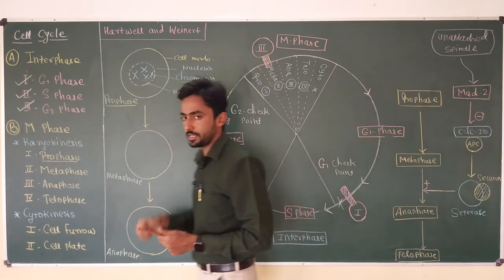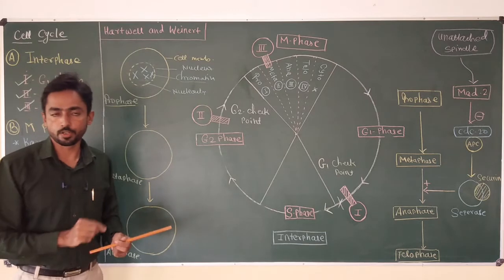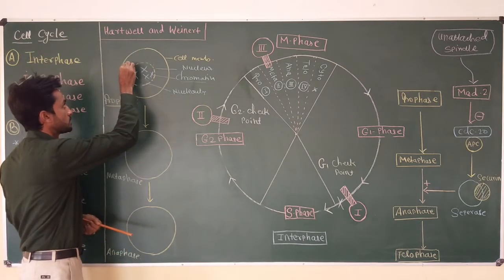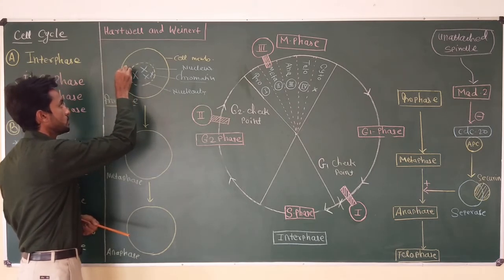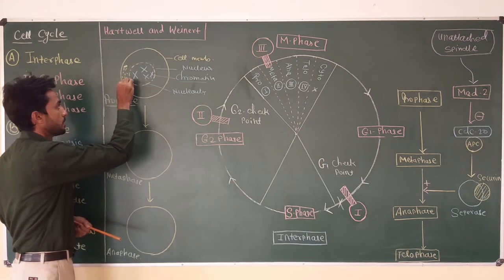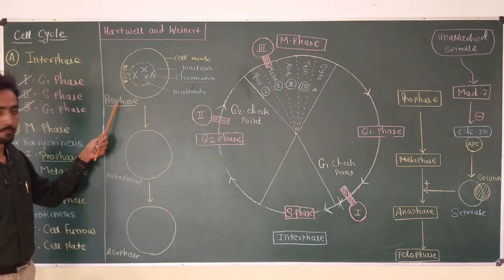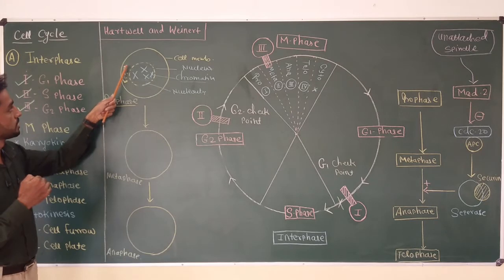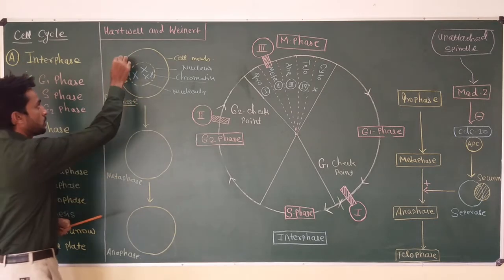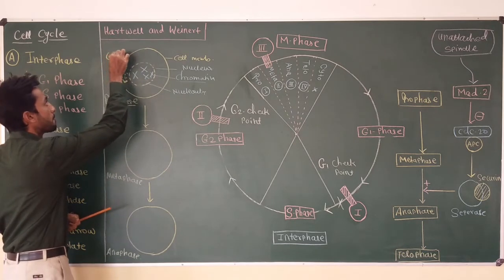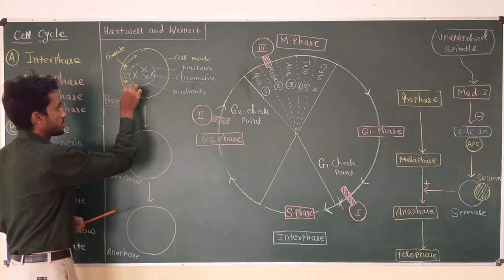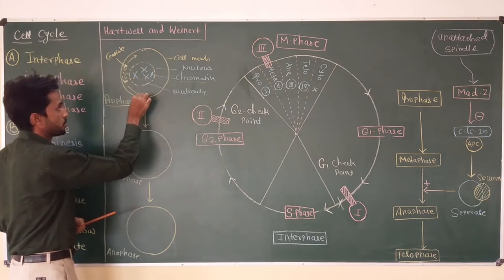During the prophase, another special structure is produced inside the cell, which is nothing but the centrioles. Two different centrioles are produced, and during prophase they migrate towards two different poles of the cell. That means this centriole will migrate towards one pole, while the other centriole will migrate towards the opposite pole.